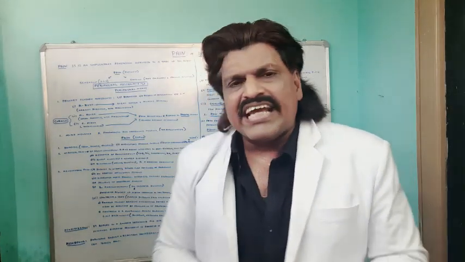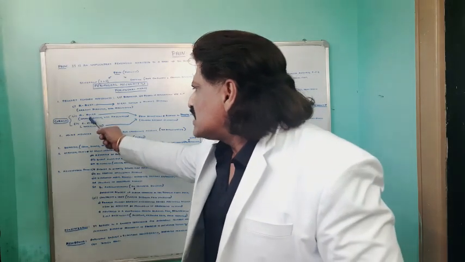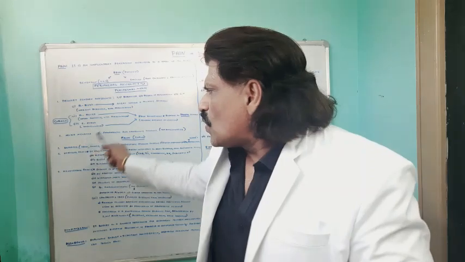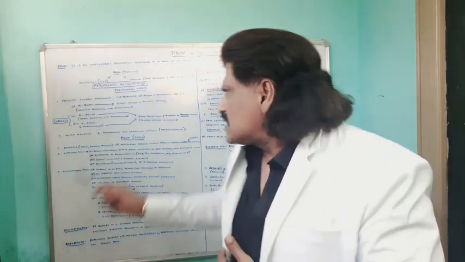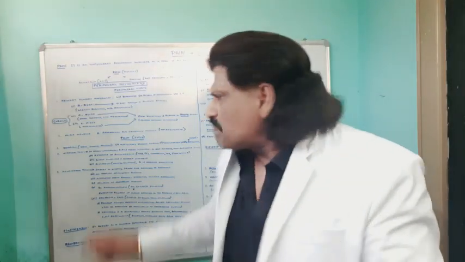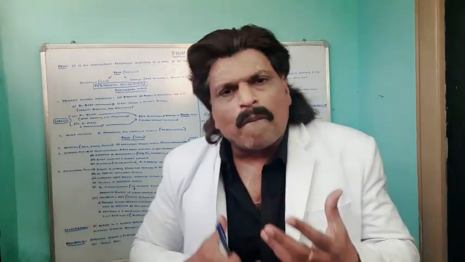The second is the A delta fibers. They are small fibers, less myelinated, and conduction velocity is also slowed. So these are known as A delta fibers. And finally we have C fibers, which are totally unmyelinated. These A delta fibers and C fibers, which are small fibers, less myelinated and conduct velocity slowly, are called the pain receptors, and they respond to painful stimuli.